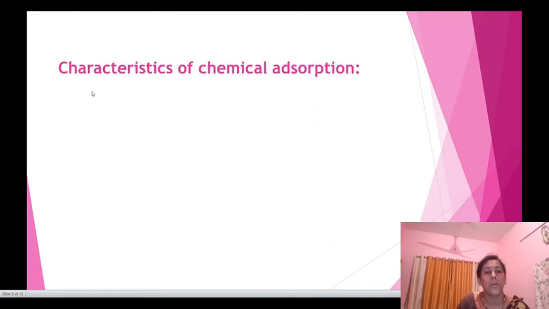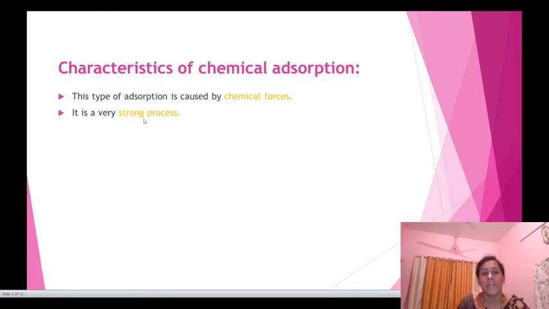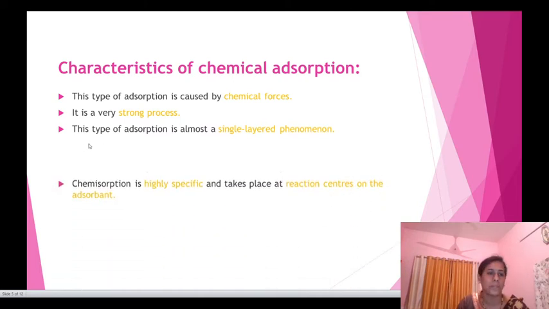Now we are going to discuss the characteristics of chemical adsorption. As the name suggests, chemical adsorption is caused by chemical forces. Second, chemical adsorption is a very strong process. Third, chemical adsorption is almost a single-layered phenomenon, while physical adsorption is a multi-layered phenomenon, which is a distinguishing point between them.